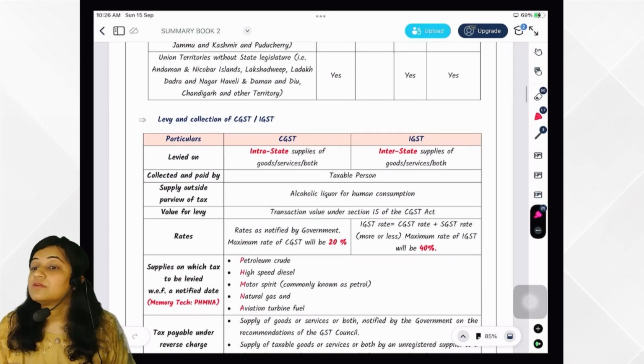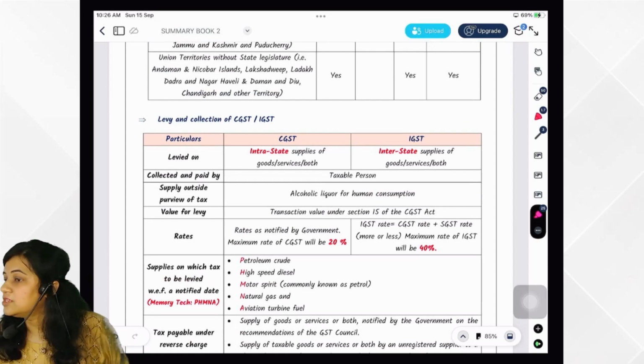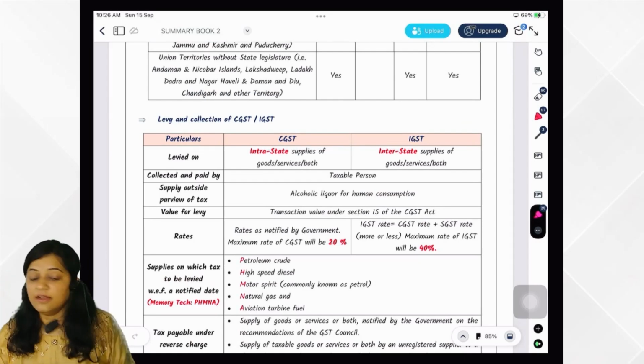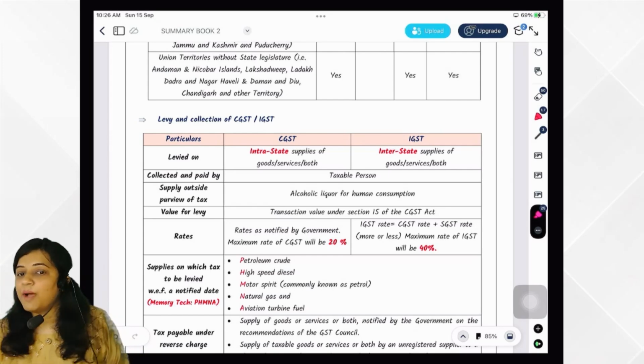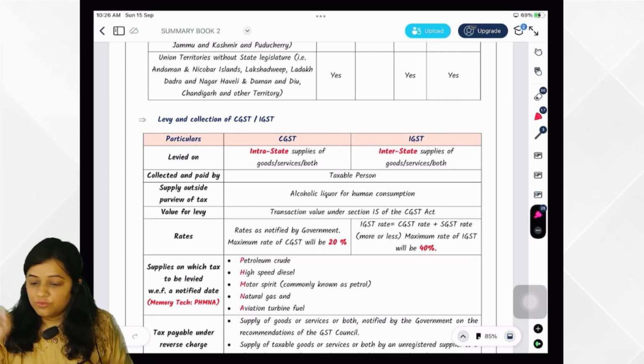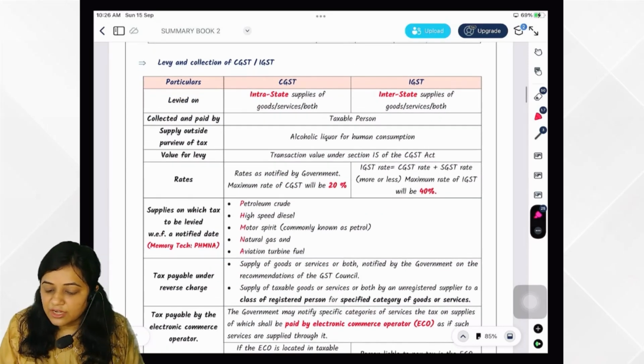Then for all the other union territories, CGST plus UTGST. And then Andaman Nicobar to Lakshadweep: IGST. Andaman Nicobar to Mumbai: IGST. Very good. Then we have studied 2 sections.